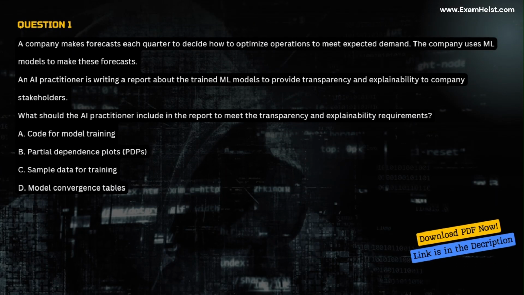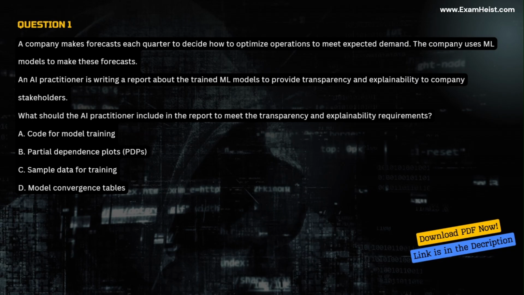Question 1. A company makes forecasts each quarter to decide how to optimize operations to meet expected demand. The company uses ML models to make these forecasts. An AI practitioner is writing a report about the trained ML models to provide transparency and explainability to company stakeholders. What should the AI practitioner include in the report to meet the transparency and explainability requirements?